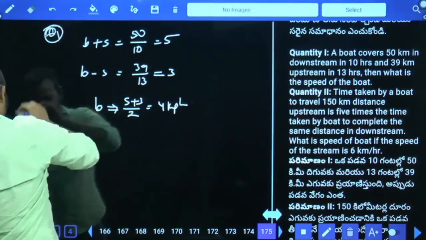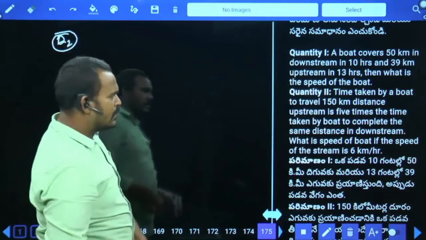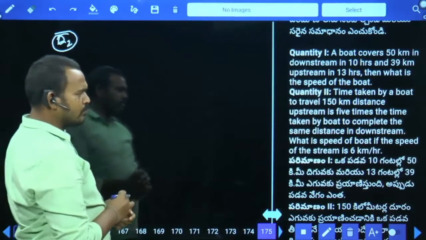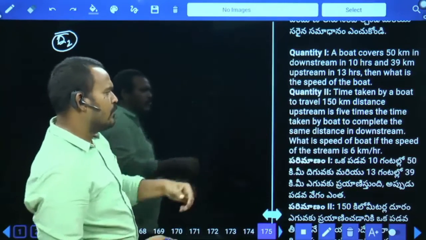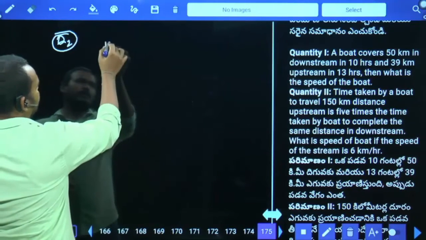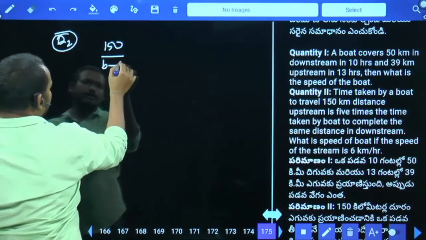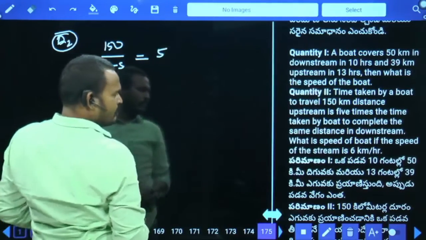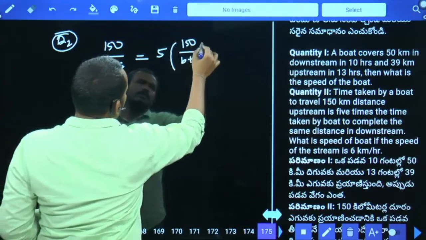Quantity 1 complete. Quantity 2: Time taken by the boat to travel 150 kilometers upstream is 5 times the time taken by the boat to complete the same distance downstream. Upstream time compared to downstream time, how many times? 5 times. Time is nothing but distance by speed, 150 by B minus S. B minus S equal to 5 times of which one? 5 times of the same distance, means 150 by B plus S.